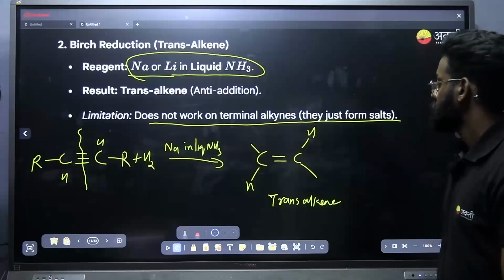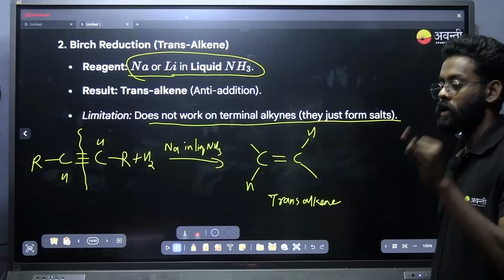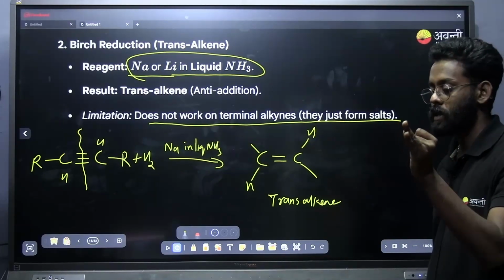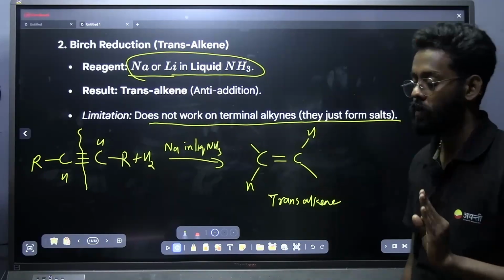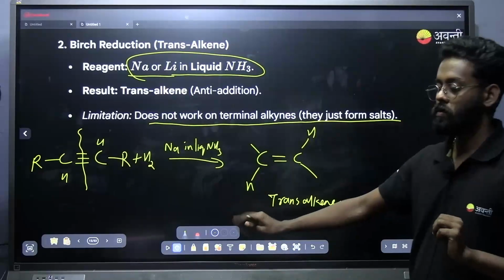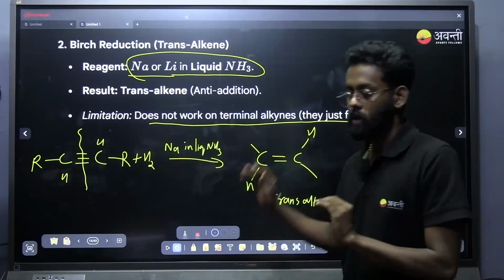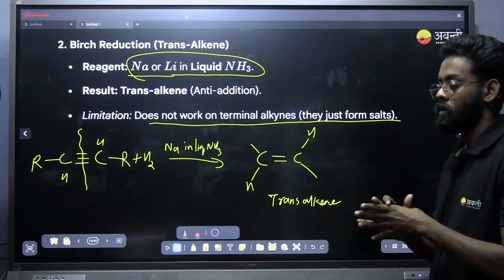Shall I move? Have you noted down the point? Birch reduction and the hydrogenation by using Lindlar catalyst: the difference is the stereochemistry. One gives cis alkene, the second one gives trans alkene. Don't forget these reactions. Have you noted down, everyone? Take a screenshot, or just write whatever I am writing along with me, so that it will be helping you.